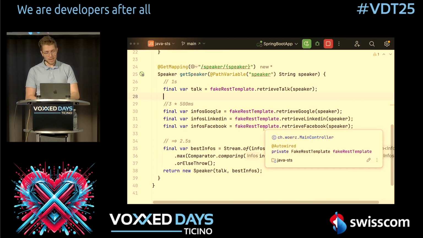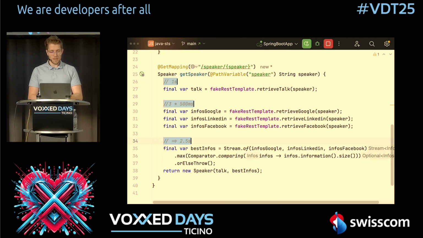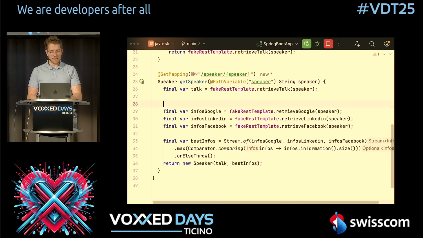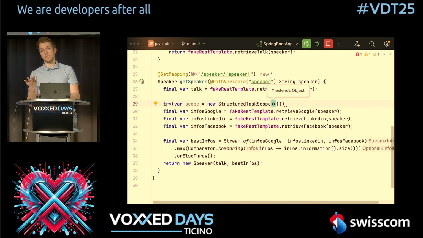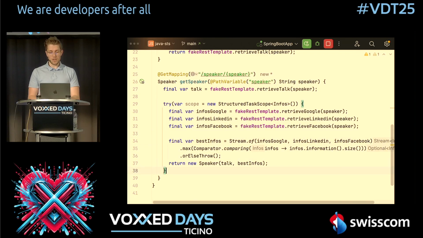So what we can do here is, first let's remove this here. And what we now can say is we have our try with resources block, we say var scope, and we say this is a new StructuredTaskScope. Now, as you can see, this is a generic class, so we now can say which kind of tasks we want to use this scope for. So we say we want to do this for infos, and now we can wrap everything around this, and we are done. No, of course not.